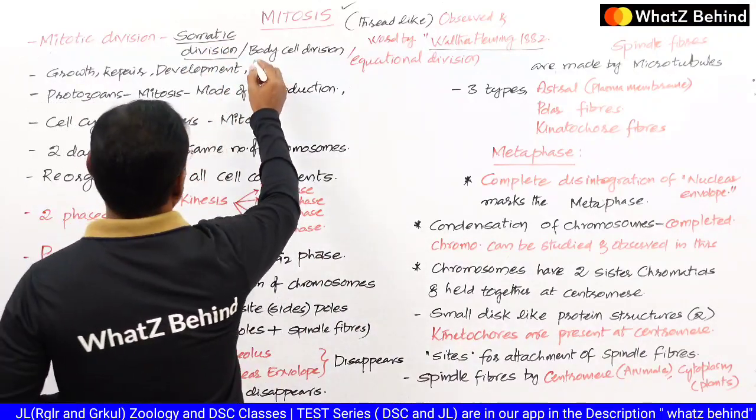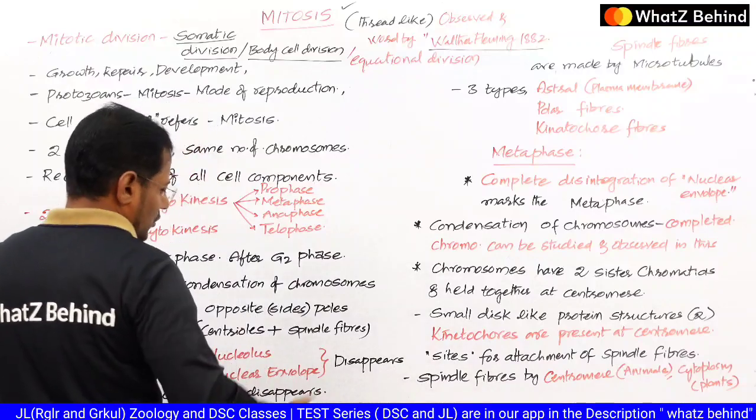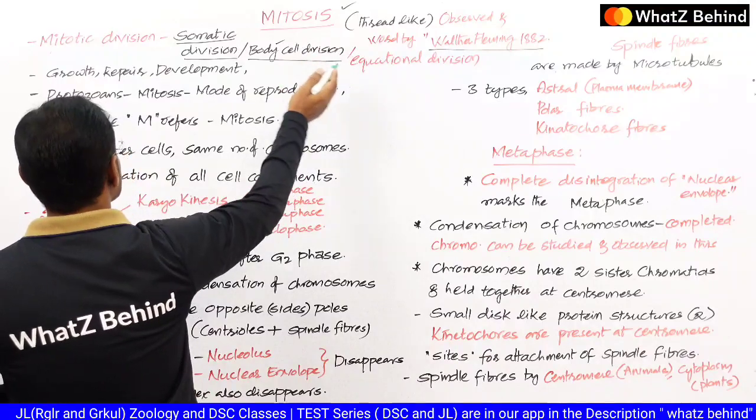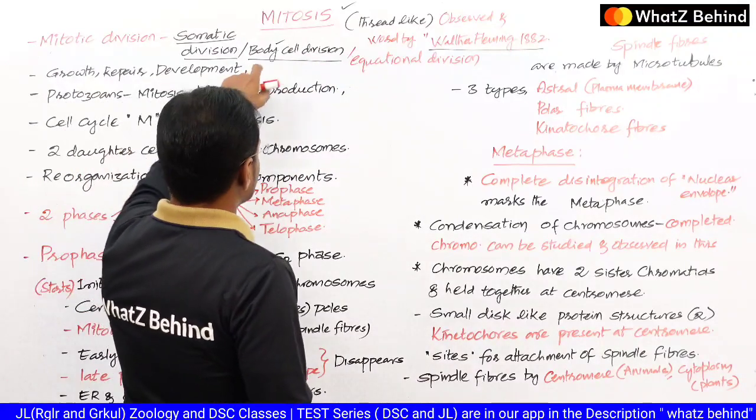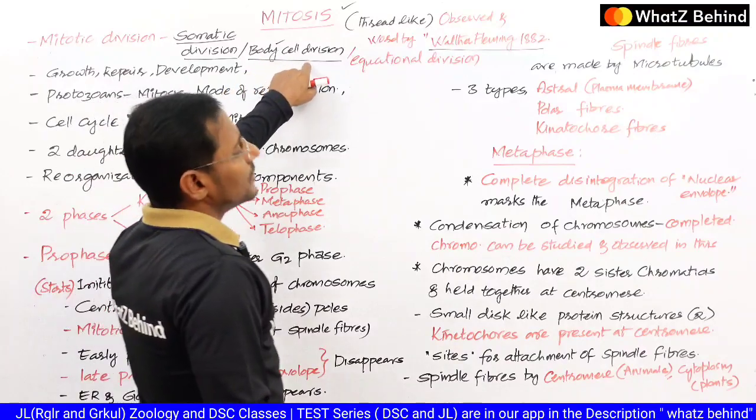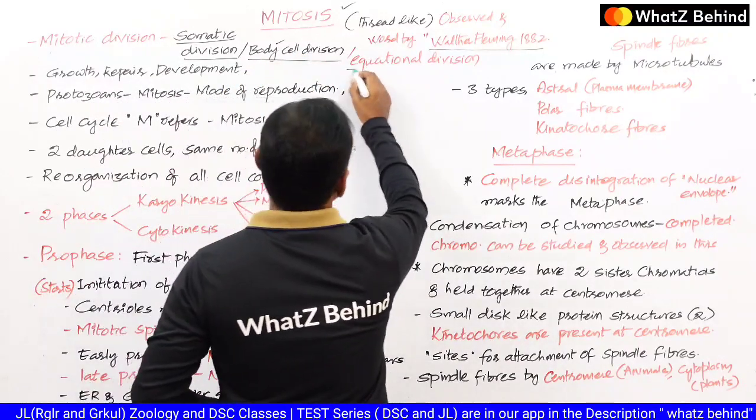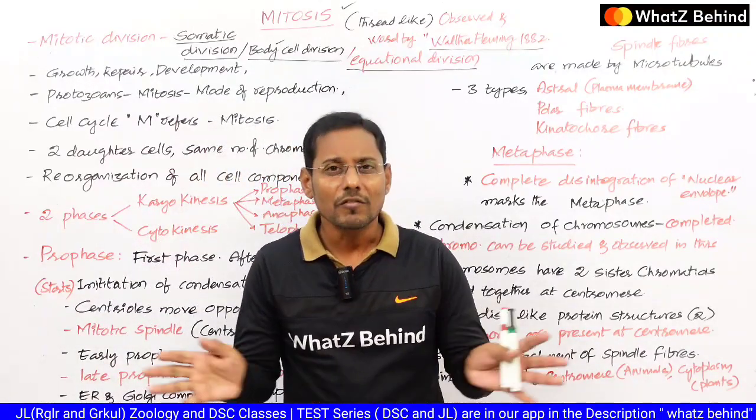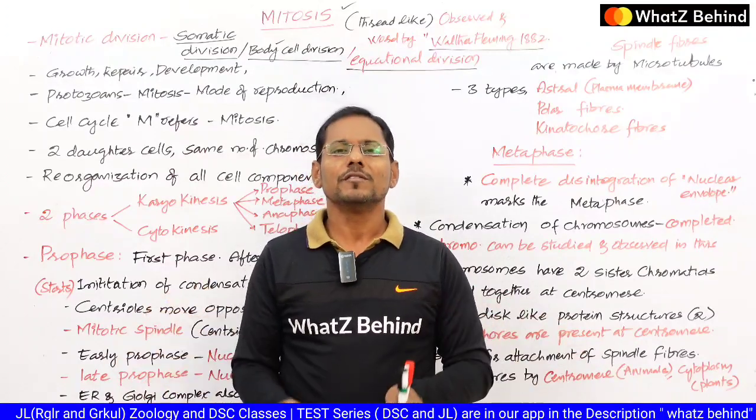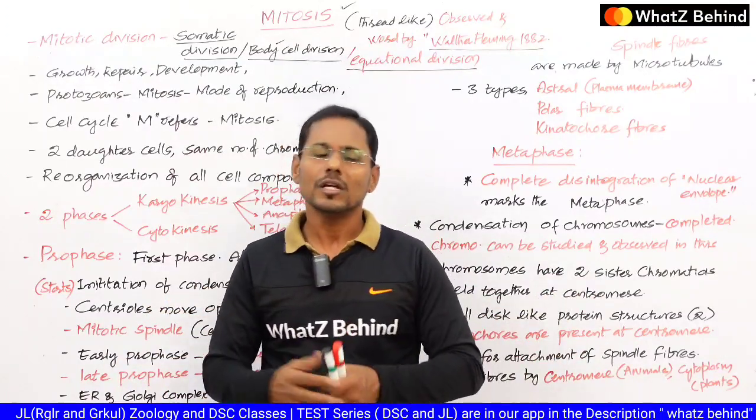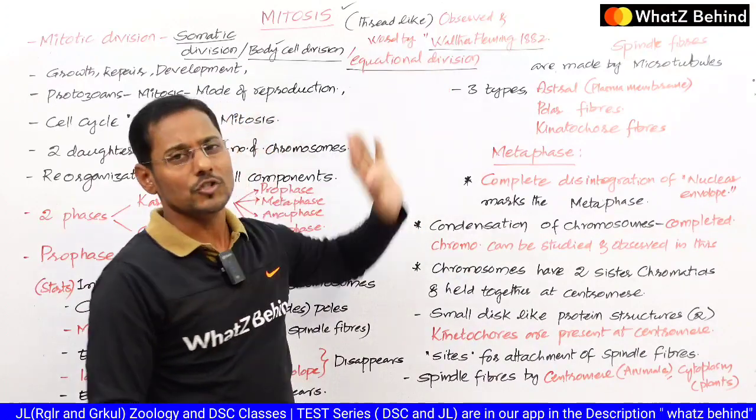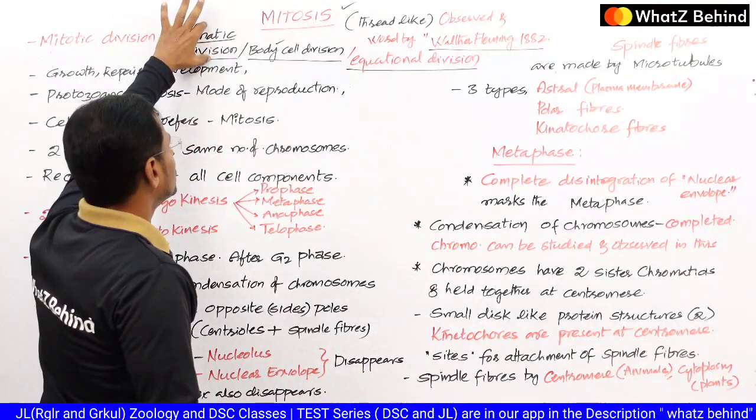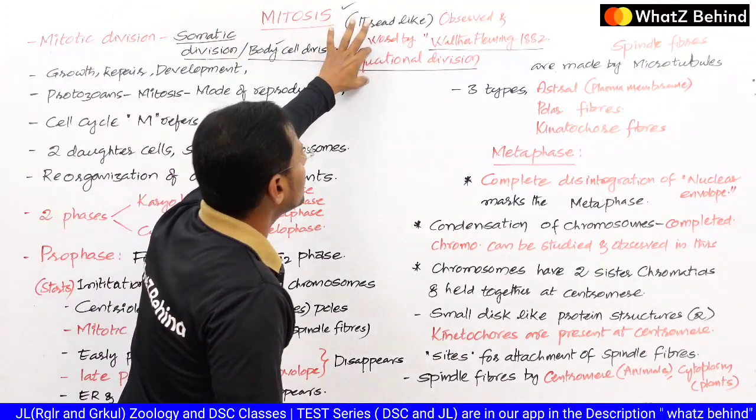And it is also called body cell division. We know that there are different kinds of cells in our body, and in those cells this mitotic division takes place, so we refer to it as body cell division. And equational division: the genetic material present in the mother cell is equally distributed to the two daughter cells formed after completion of mitosis, so it is also known as equational division. So there are three different names for the mitotic division: one is the somatic division, second is the body cell division, and third is the equational division.